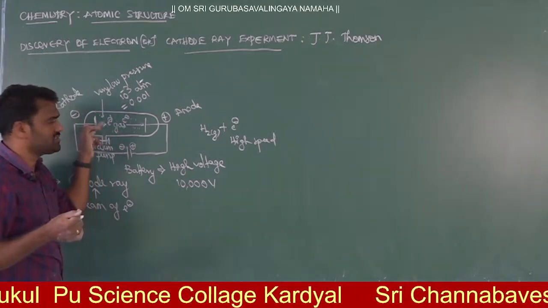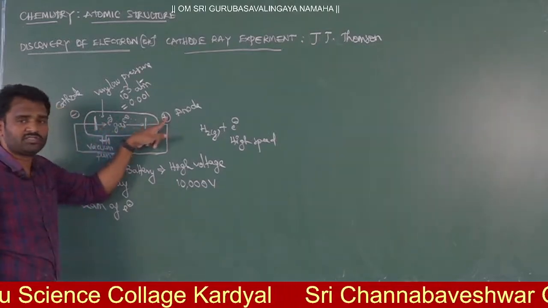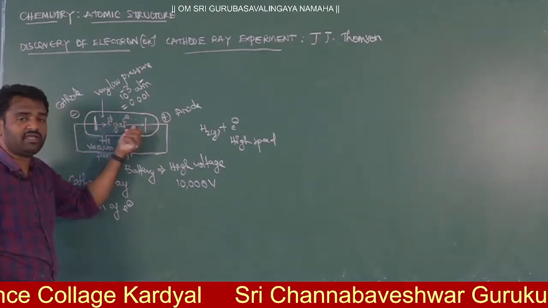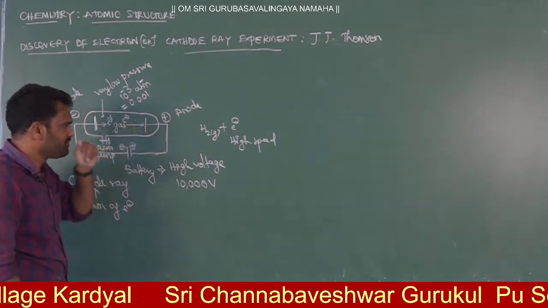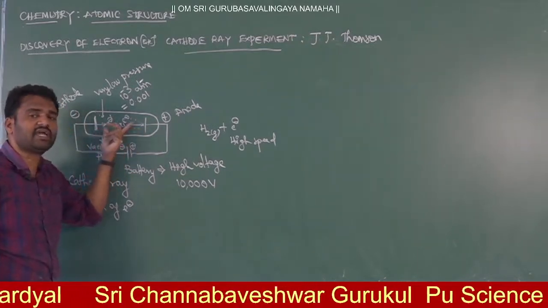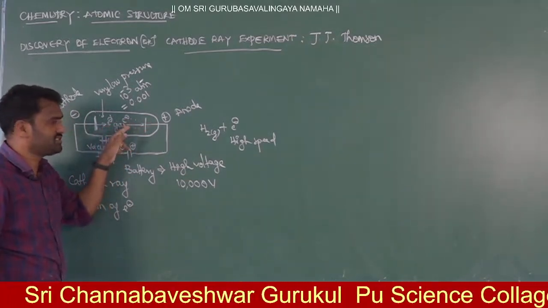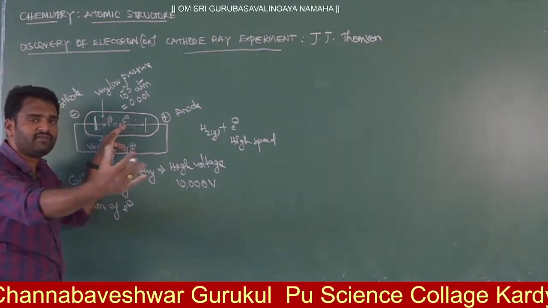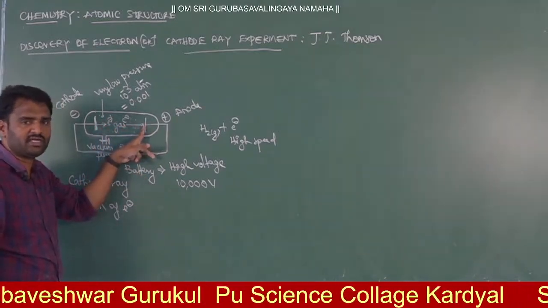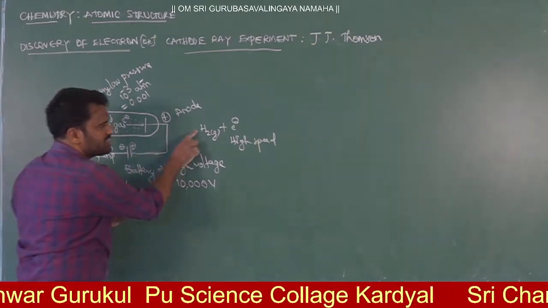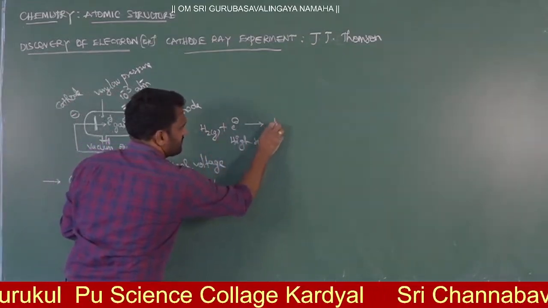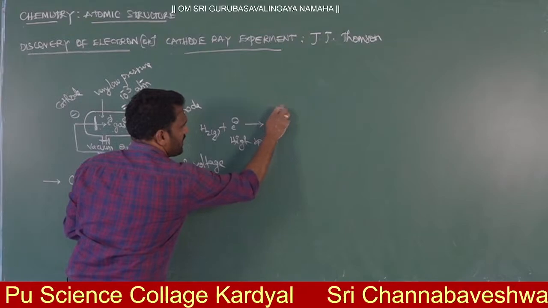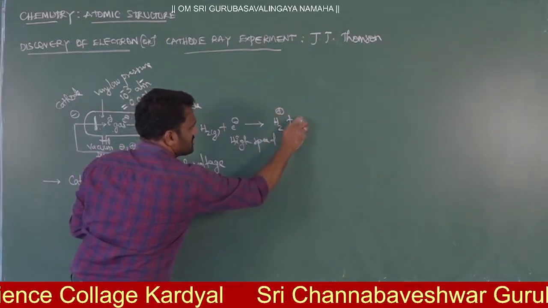When these electrons pass toward the anode side, the gas acts like a medium. Via this gas, electrons travel towards the anode. You need to understand that in the gas also there are electrons. Then once there are electrons, what will be here? H2 plus 2 electrons.